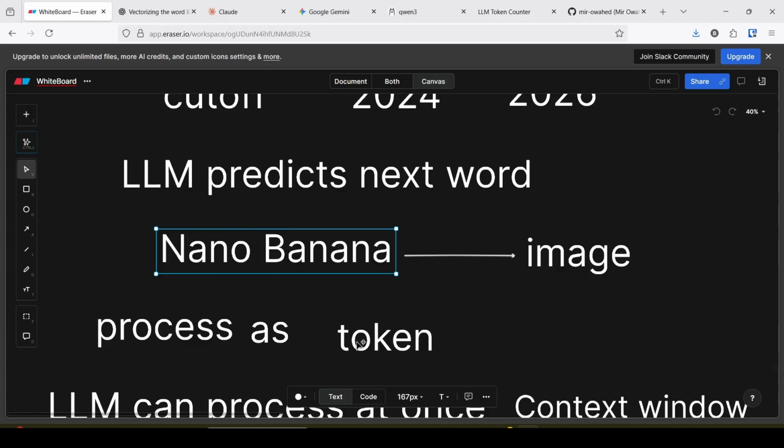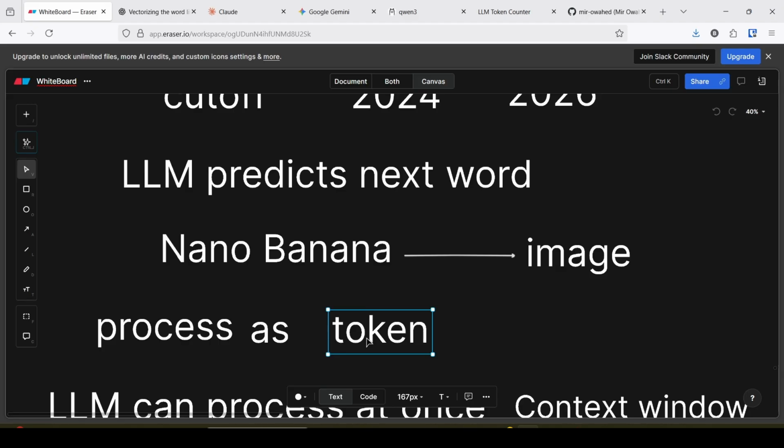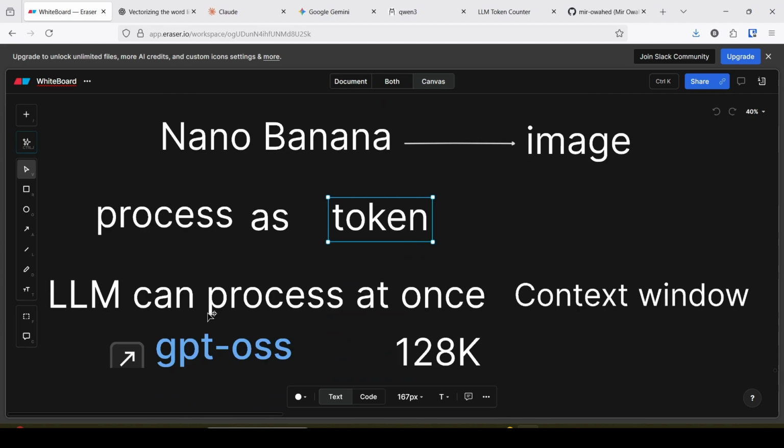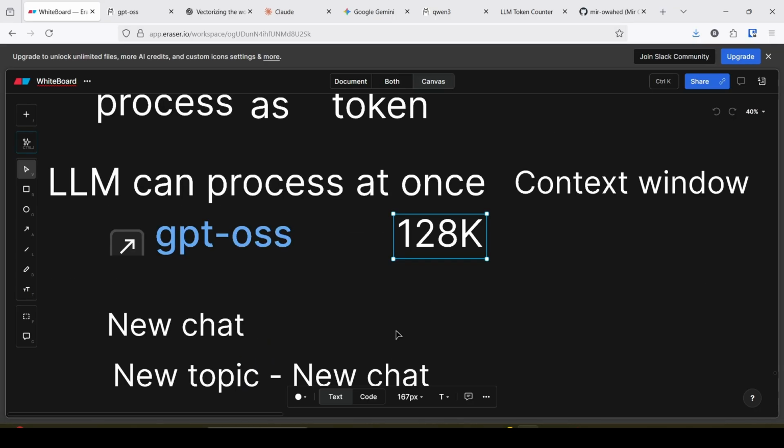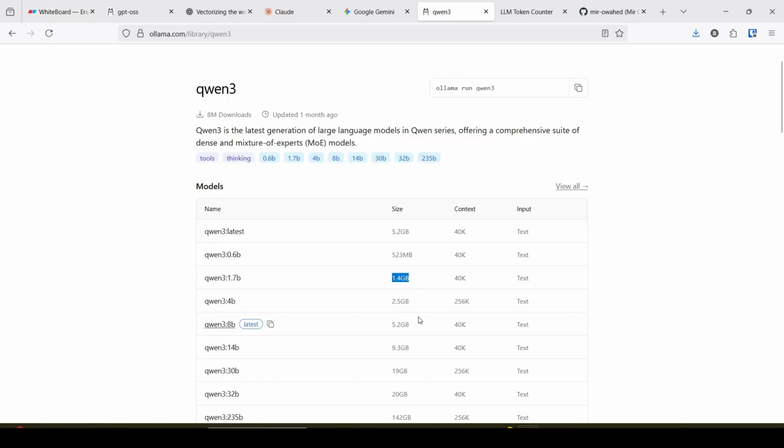LLMs process data as tokens. I have already shown how to count tokens. The amount an LLM can process at once is called the context window. GPT-OSS has a 128K context window, so it can process 128K tokens at once, whereas the Qwen 3 model has a 40K context. Context means context tokens.